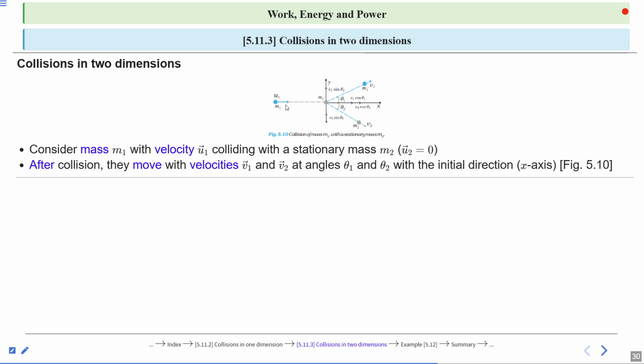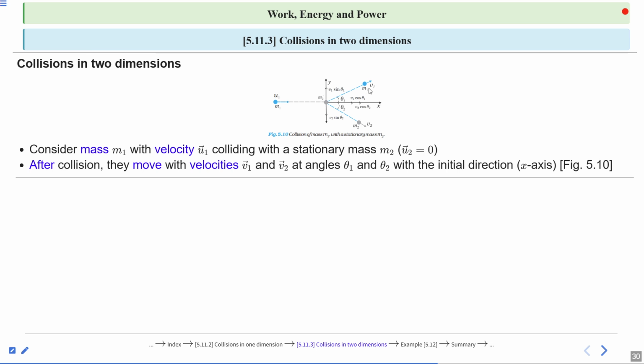So look at figure 5.10. Object having mass m1, initial speed u1. Object having mass m2, initial speed is what? 0, because m2 is at rest. Now when m1 collides with m2, after collision their velocities are along different directions. Here m1 moves with velocity v1, m2 moves with velocity v2, and the angles they make with the initial direction, that is the x-axis, are theta1 and theta2.